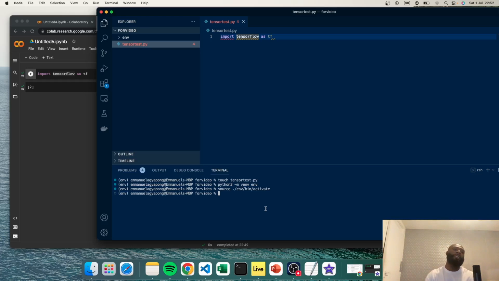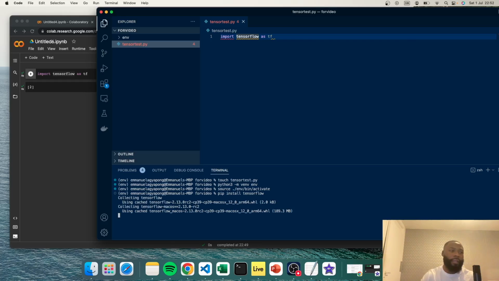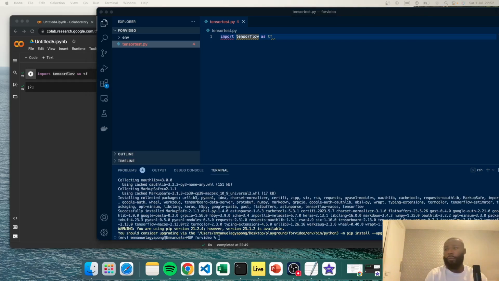Now, we haven't actually installed TensorFlow within our virtual environment. To do so, we want to do pip install tensorflow, and that will go ahead and install TensorFlow within that folder. Brilliant, that's all installed. And if you're following along, you will also see similar logs depending on the time and date that you're watching it.